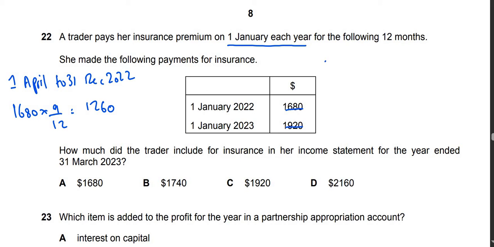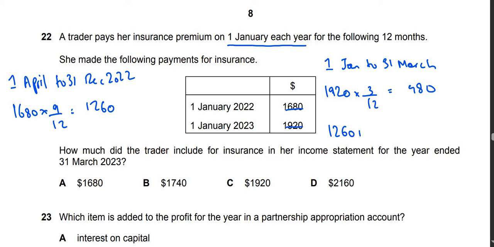Then from 1st January to 31st March, we will do 1920 multiplied by 3 upon 12, which is 480. So we will do 1260 plus 480 and get an answer of 1740.